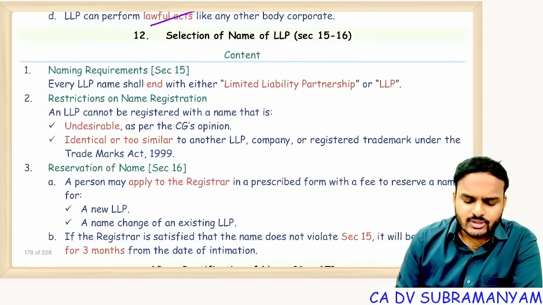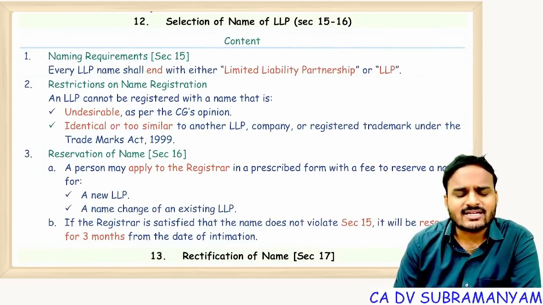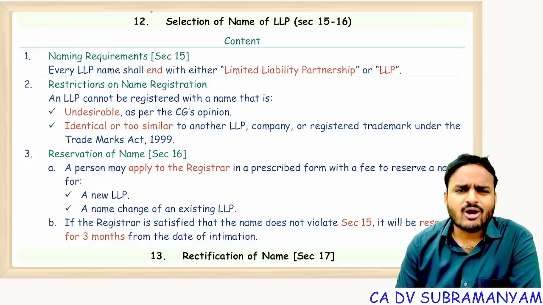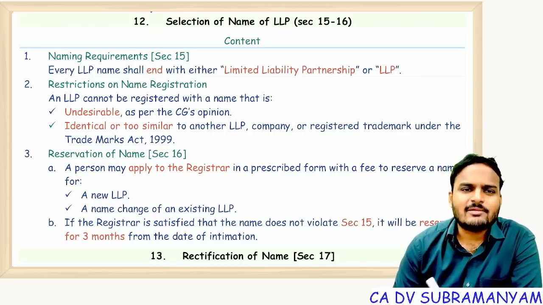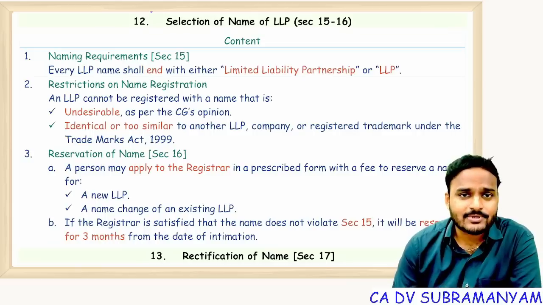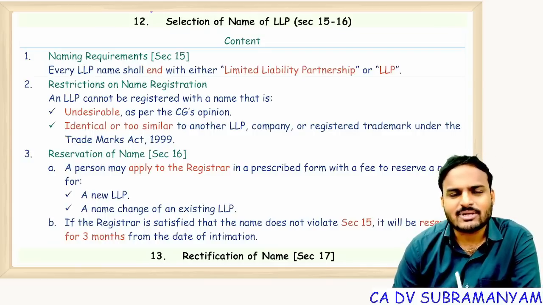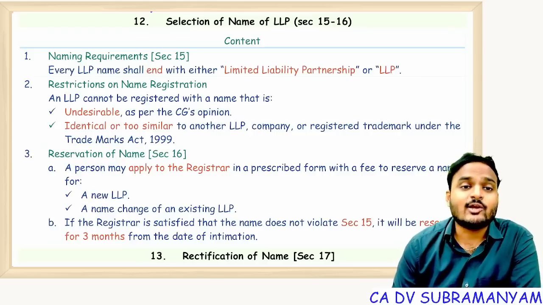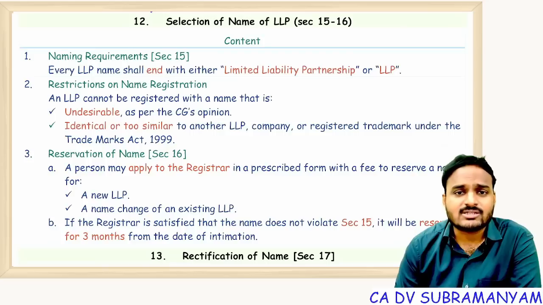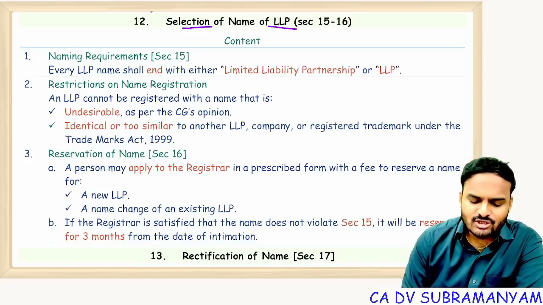One point I want to make sure of is, LLP, nothing new. All the provisions you studied in the Companies Act are there with small adaptations, modifications, a new chapter, LLP, that's it. So no need to put in extra effort. If you're able to recap, if you're able to remember the Companies Act provisions, just those provisions are applicable here also, with slight modifications regarding time limits and roles. There we call them directors, members. Here we call them designated partners. That's it.